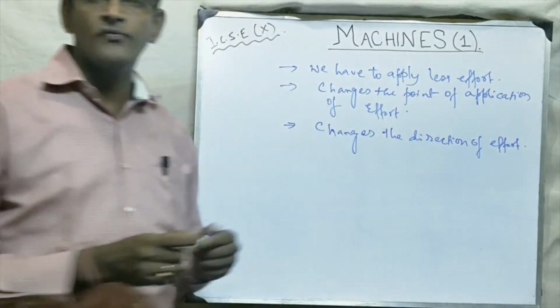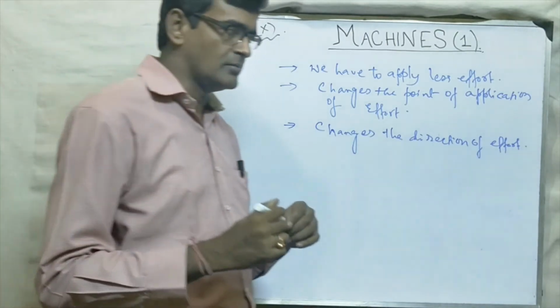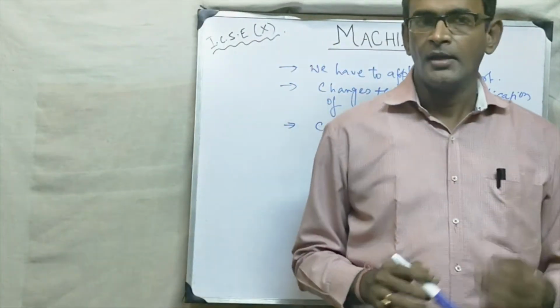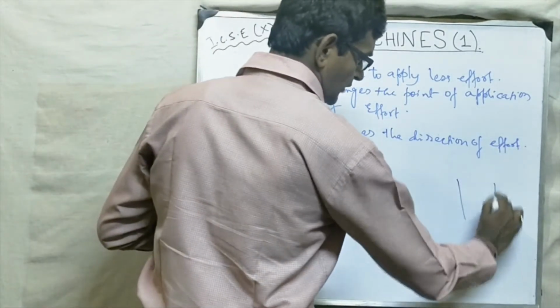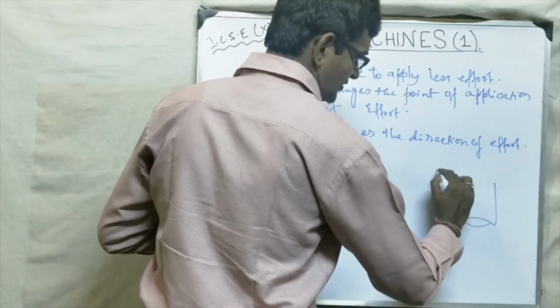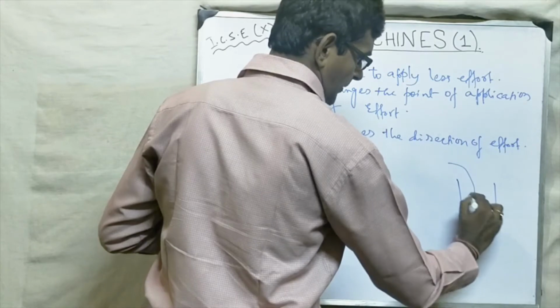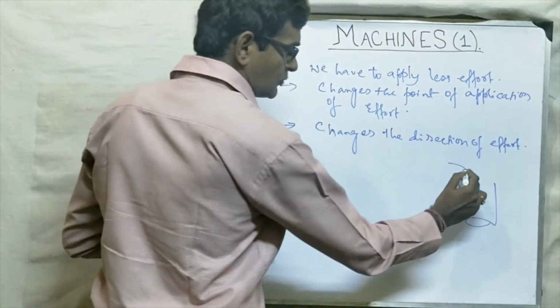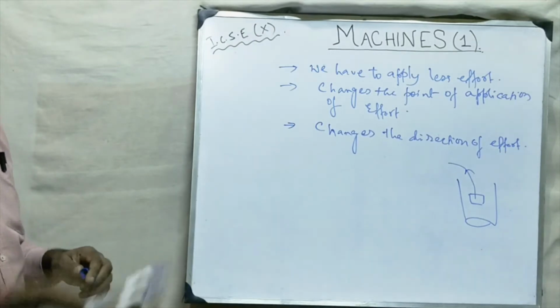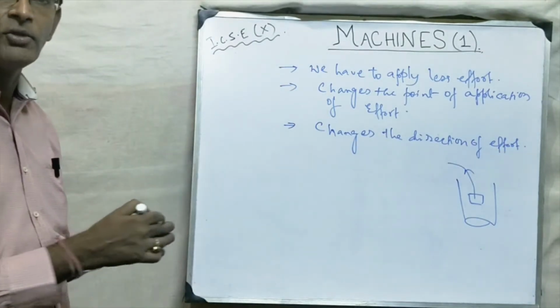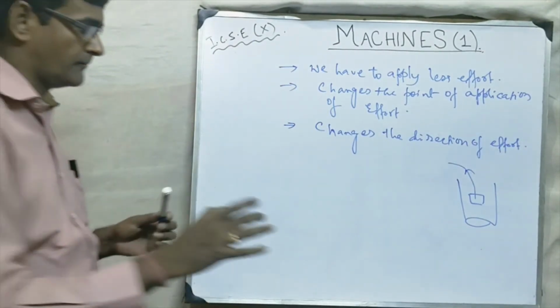So suppose on the well, you have seen the well, drawing water from the well. If you are not using the pulley, then what are you doing? Suppose this is the well and this is the string. This is the bucket. What you are doing? You have to pull it upward. You have to pull the bucket upward when you are not using the pulley.